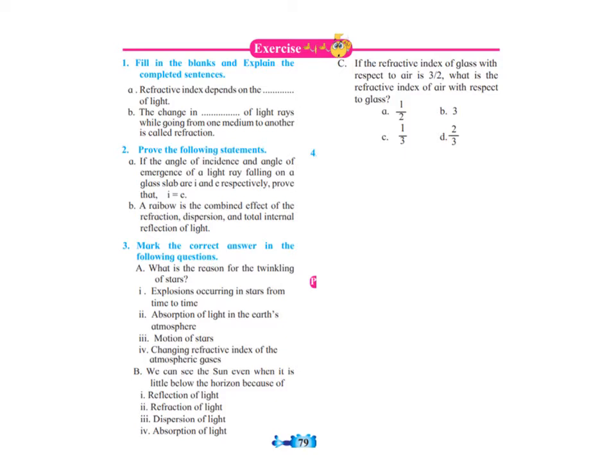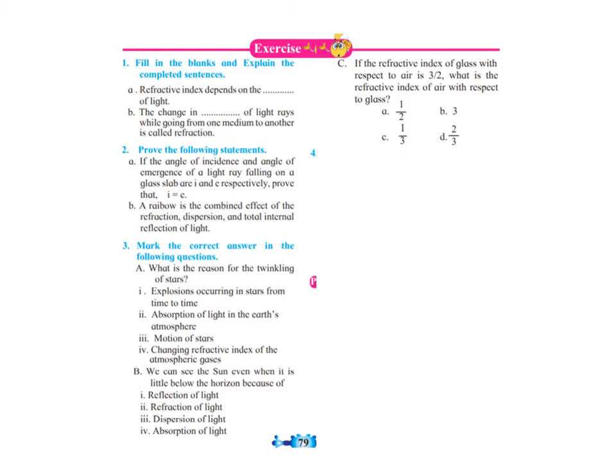Question number 3 is MCQ. So, multiple choice question, you have to write down or mark the proper answer. The first question: what is the reason for twinkling of stars? The answer is the fourth one, changing refractive index of the atmospheric gases. So for A, the answer is 4.